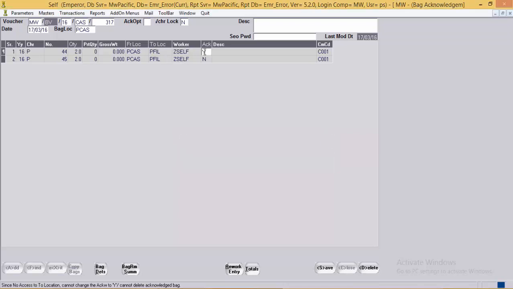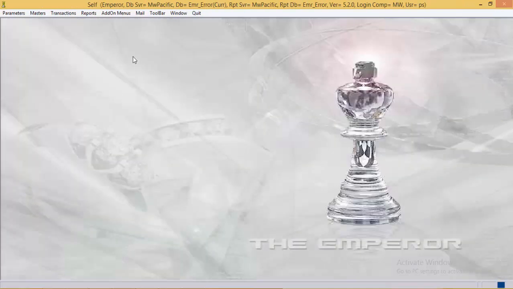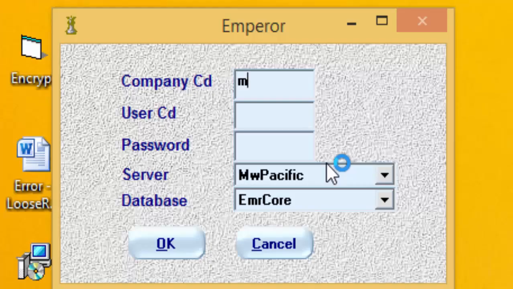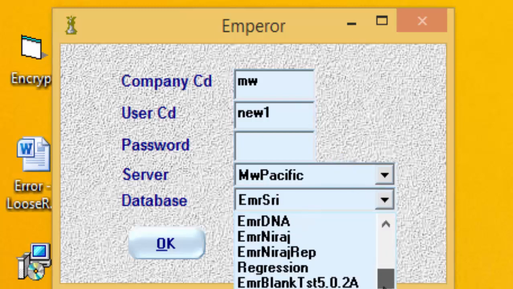Now we will try to acknowledge this bag with the user code who has the rights to the to location, that is filing location. So I will log out from the system and log in as a different user. Company code, then another user, select the required database,